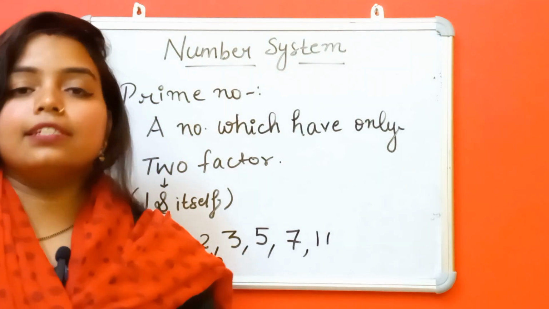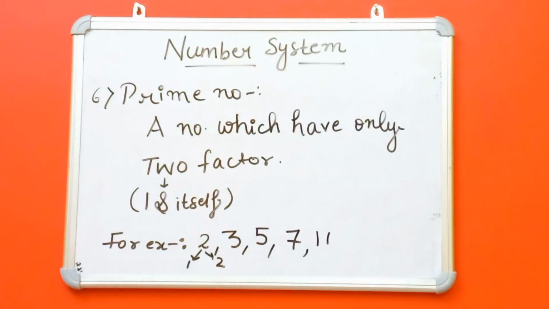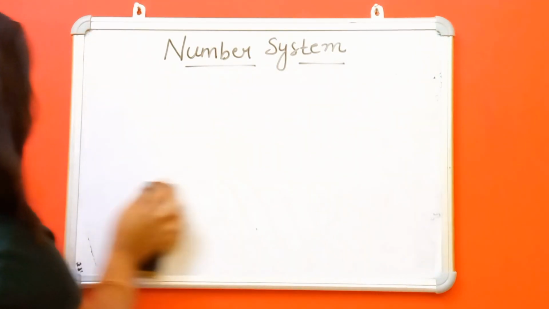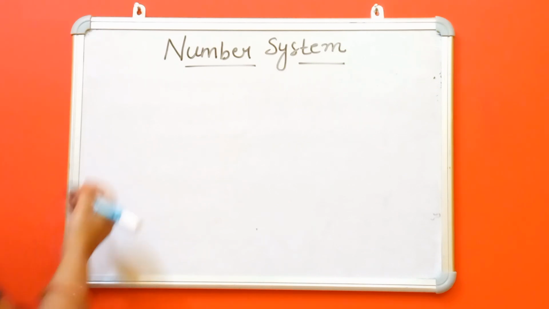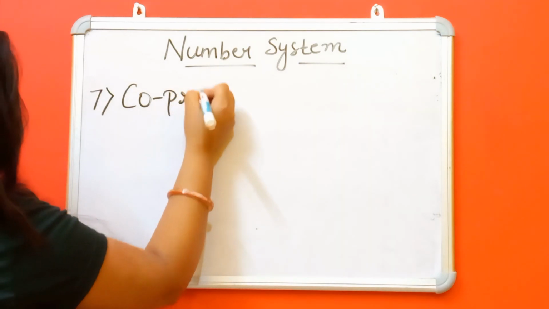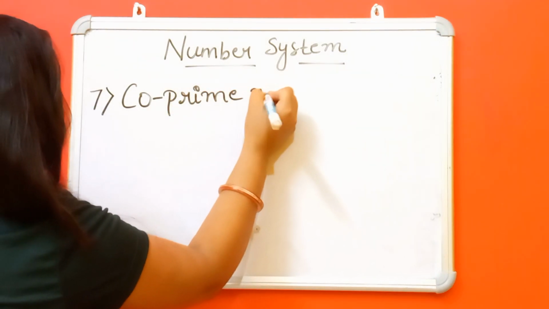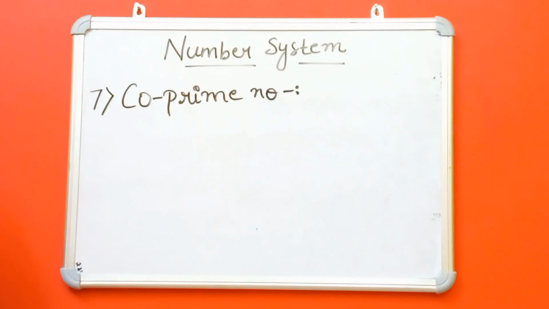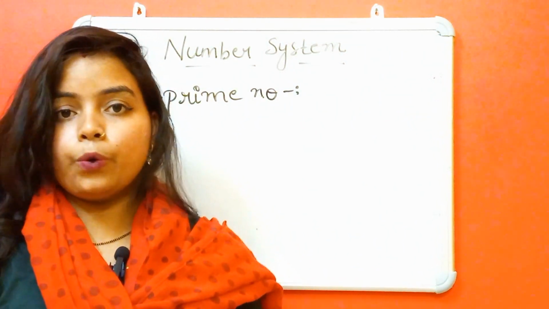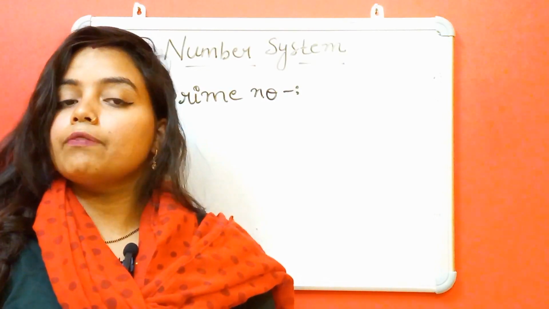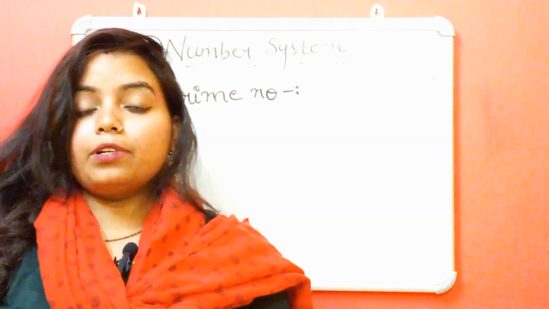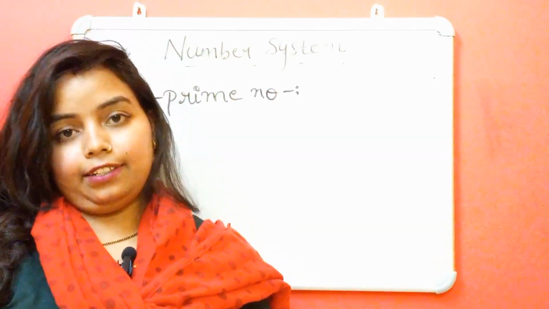And the seventh one is co-prime number. What is a co-prime number? Firstly, what is a prime number? We know all about that. A prime number has only two factors, 1 and itself. But a co-prime number has more than two factors.